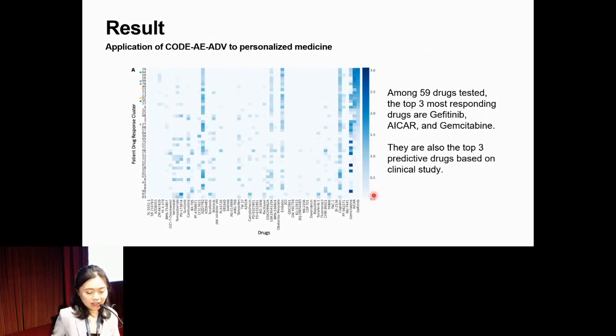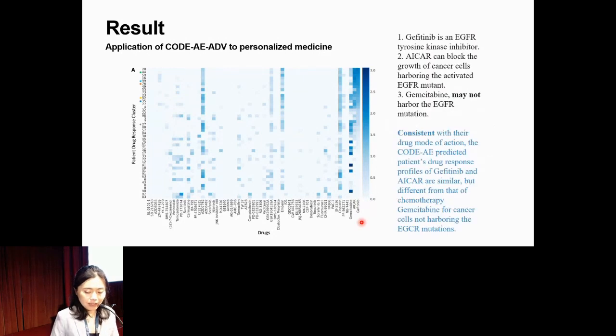As you see, the darkest colors are also the top 3 predictive drugs based on clinical studies. Gefitinib is an EGFR tyrosine kinase inhibitor, and Osimertinib can block the growth of cancer cells harboring activated EGFR mutations. However, gemcitabine is a treatment for cells not harboring the EGFR mutation.